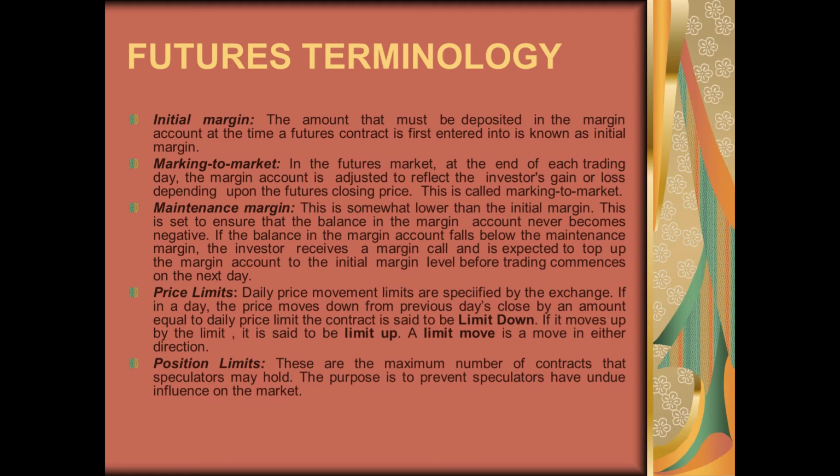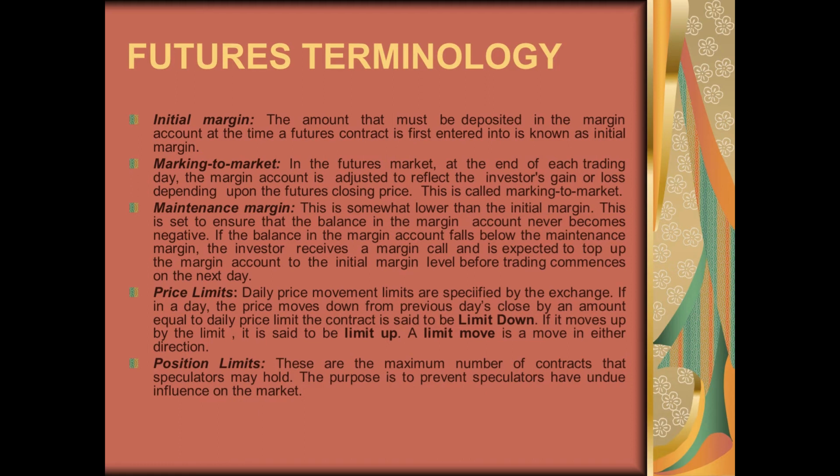Now futures markets work on the principle of mark-to-market margin. So at the end of each day, what happens? Automatically, in your margin account, some profit or loss will be added or deducted based on the futures closing price. Every day the underlying spot market is fluctuating, so the underlying stock price is fluctuating, and in the futures market you have decided on a future price.